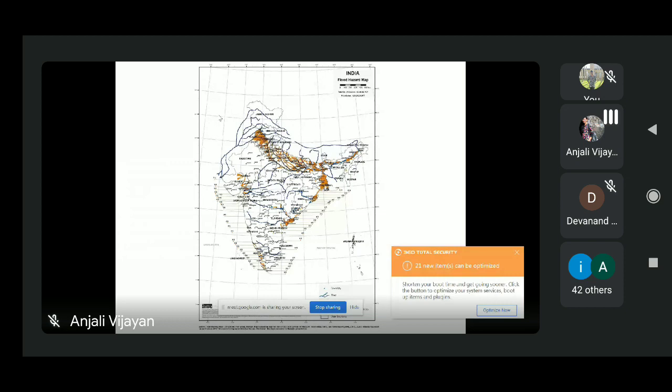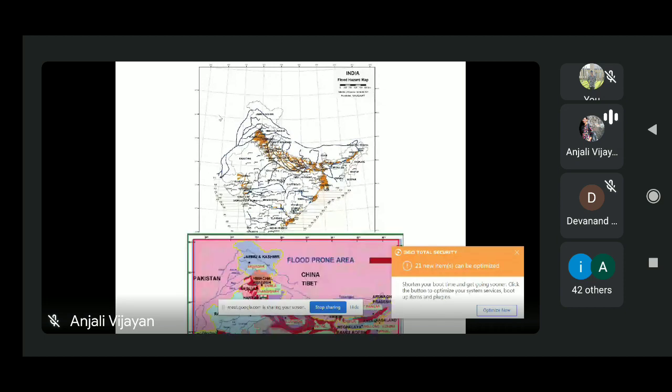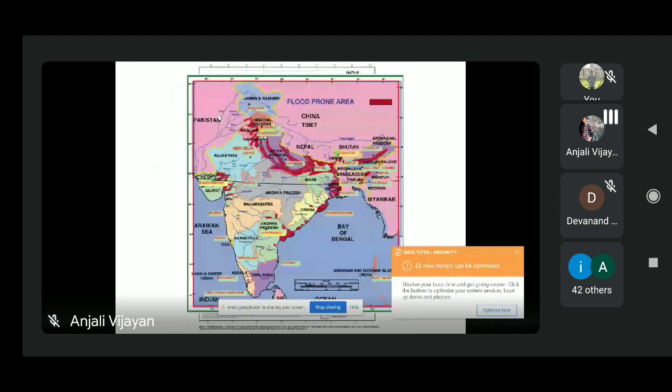If the flow is moving very fast, then the risk will be higher. Then the duration of flooding: if it lasts for a longer time, then the impact will also be more. And the fifth factor is the areal extent of flooding. If it affects a large area, then the impacts will also be larger. These red areas are the most flood prone areas.